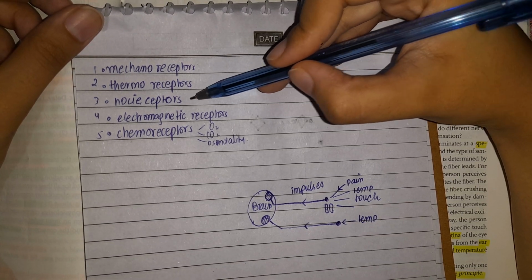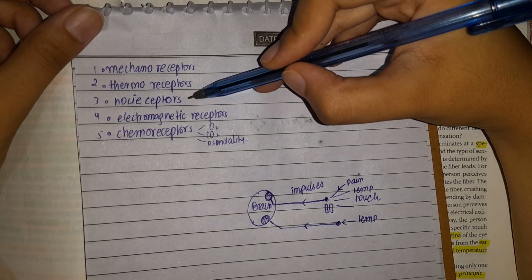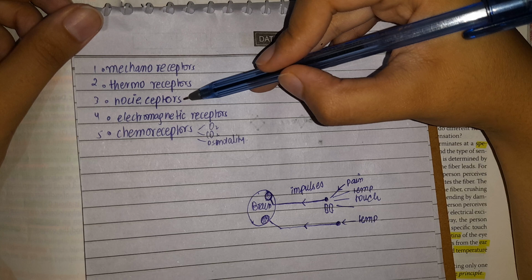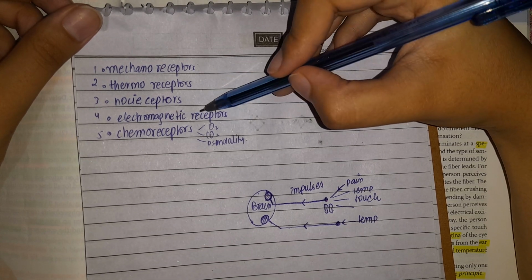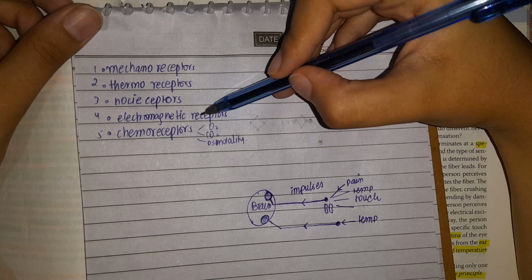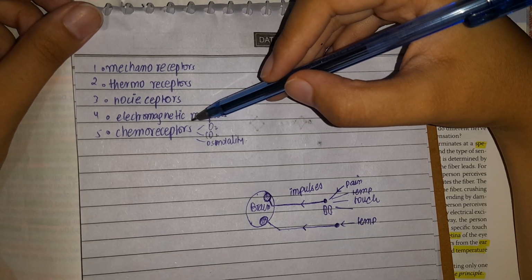Nociceptors detect physical and chemical stimuli that are causing tissue damage and producing pain. And the electromagnetic receptors detect electromagnetic radiations like the rods and cones of the eye. They convert those electromagnetic radiations into impulses.